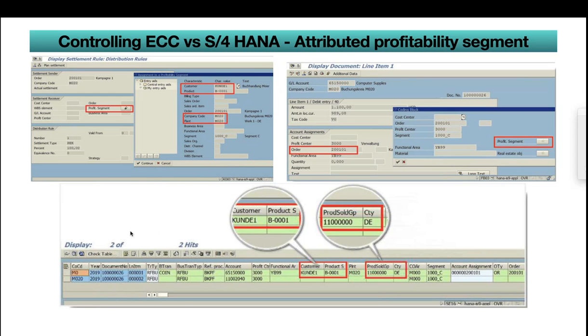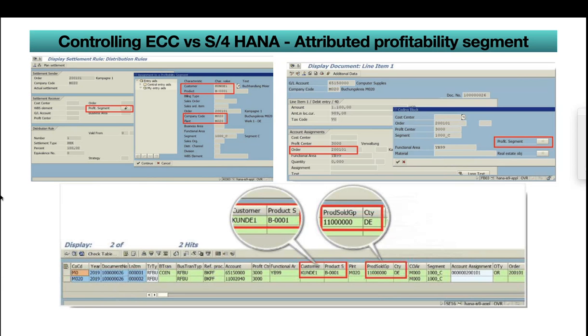customer, product, company code as usual, and plant, etc. If you see the bottom screenshot, you can see customer, product, product sold group, country. These are the fields derived based on the settings whatever you have. For this, you need not execute the settlement rule. Whenever you post an accounting document, that is enough.